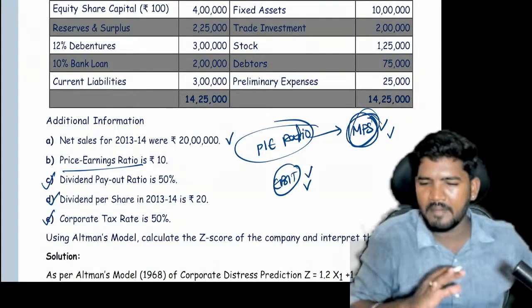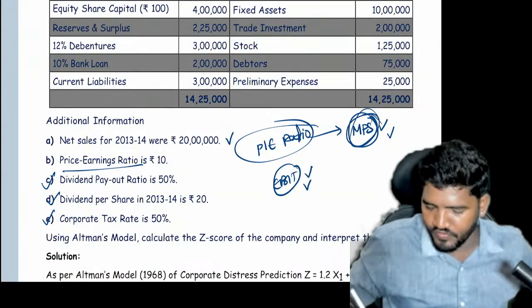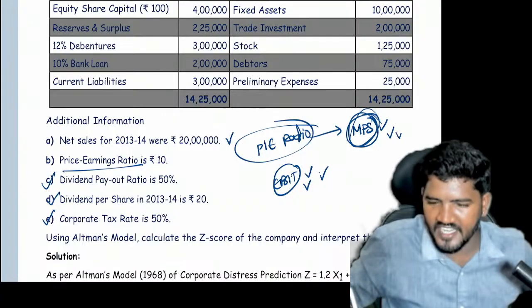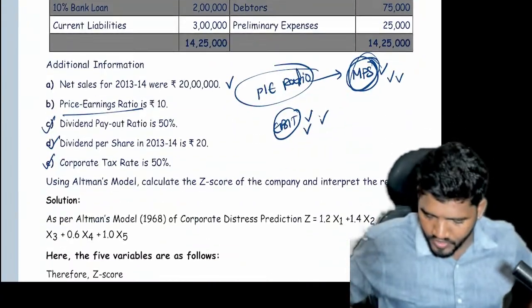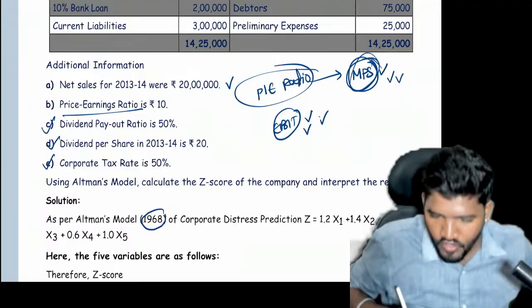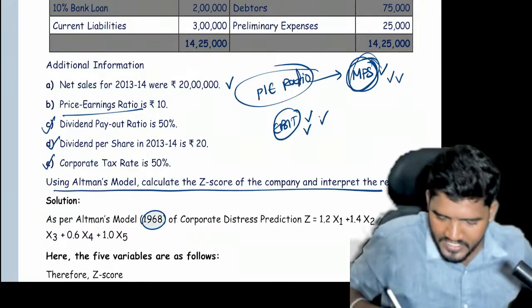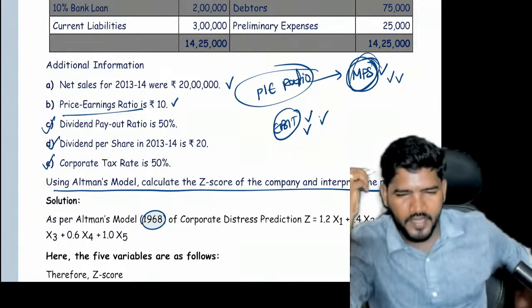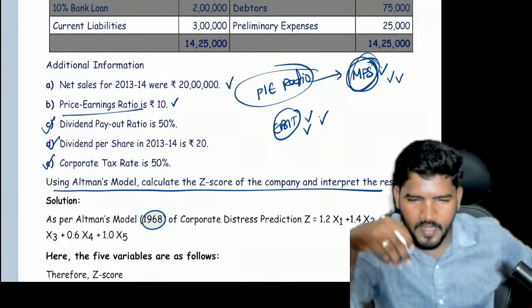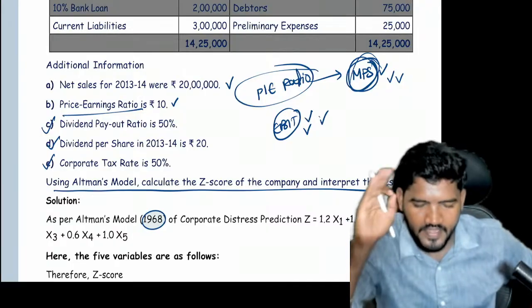We have a clue only in the P/E ratio. If you figure out this EBIT and MPS, you can easily solve. You can observe it has been 1968. Even though it is not specified, I decided it's 1968 because of this P/E ratio. In this problem, calculation of EBIT is very, very important.